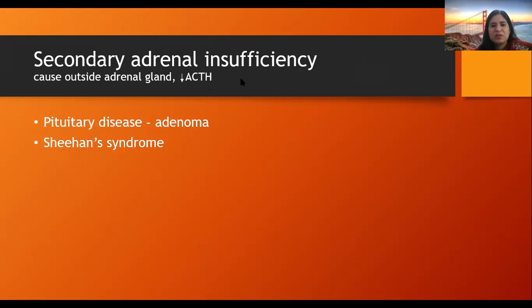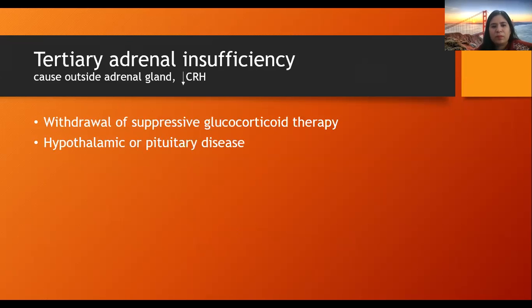The pituitary necrosis will lead to the suppression of ACTH from the corticotrophs present in the anterior pituitary gland. In tertiary, the cause is also outside the adrenal gland, especially in the hypothalamus, causing decreased secretion of corticotropin releasing hormone. So hypothalamic or pituitary disease, if CRH is decreased, so ACTH will be decreased, and as a consequence, the steroid hormones will be decreased. And another cause is withdrawal of suppressive glucocorticoid therapy.